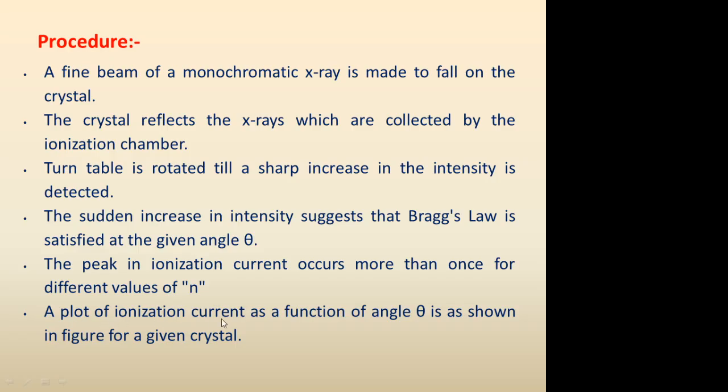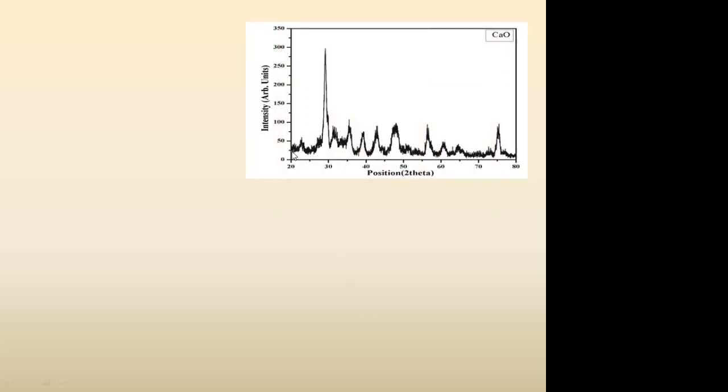A plot of ionization current as a function of theta is as shown in the figure for a given crystal. I have taken the plot for calcium oxide. It is actually the experimental plot, somewhat looks like this. Calcium oxide plot I am showing here. The angle set in the turntable is shown in x-axis, whereas the intensity collected by the ionization chamber is shown